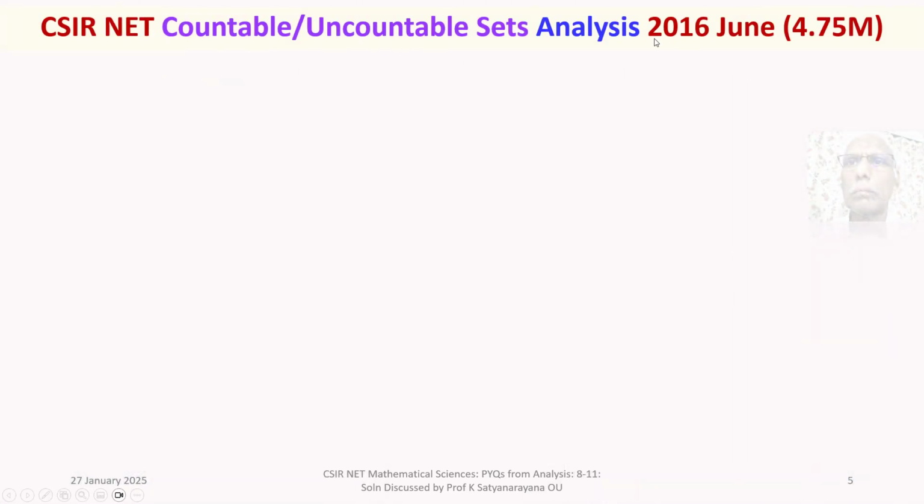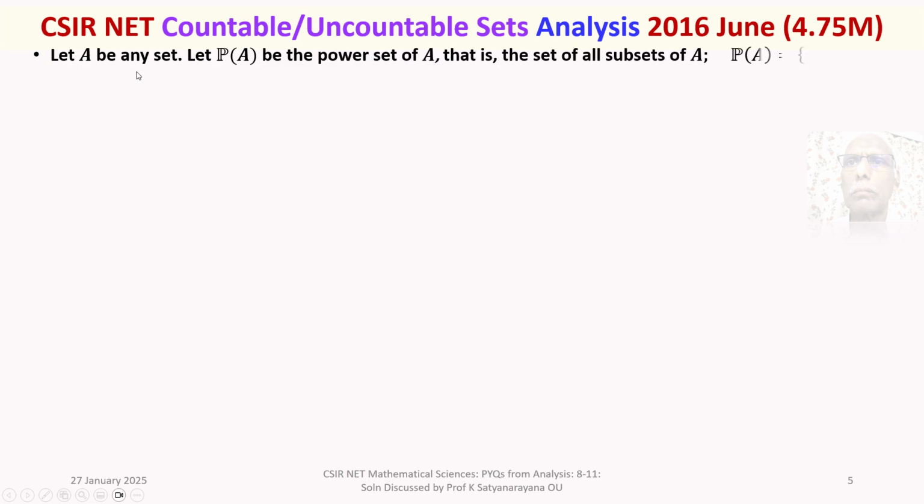This question has appeared in 2016 June for a multiple select question for 4.75 marks. The question is related to countable and uncountable sets. The given question is, let A be any set. Let P of A be the power set of A, that is, the set of all subsets of A, that is, P of A is the set of all B such that B contained in A.